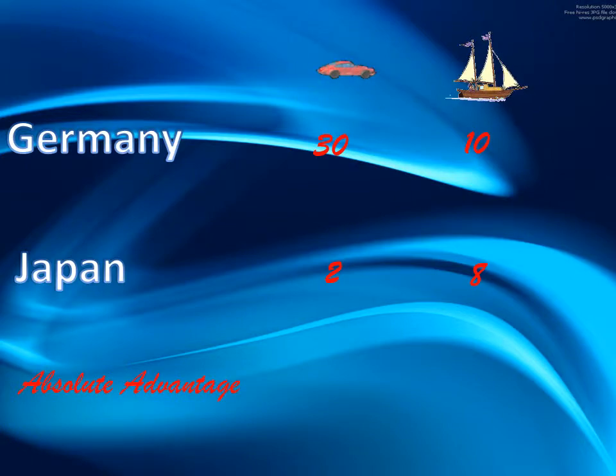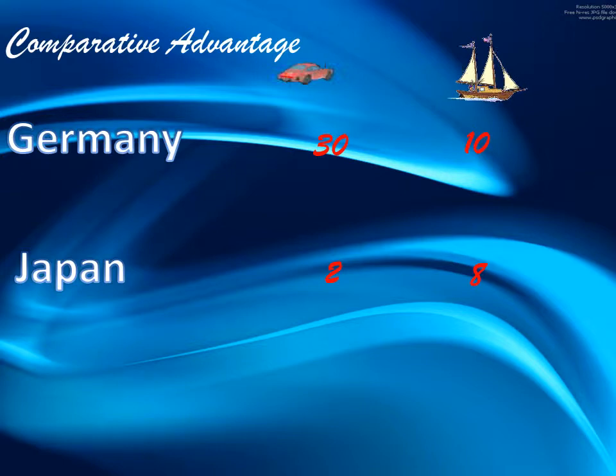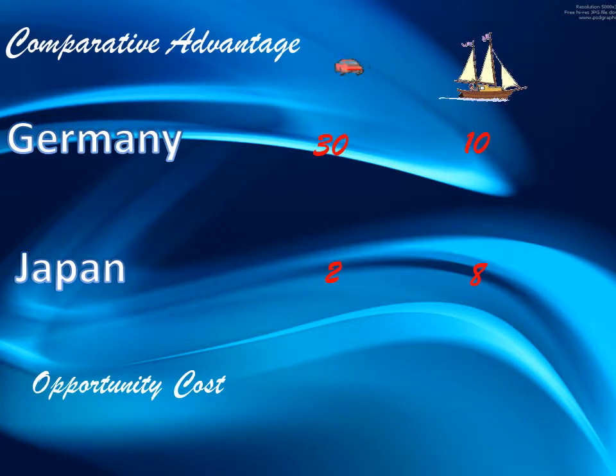We can say that Germany has the absolute advantage over Japan. Absolute advantage simply means higher efficiency in producing something. Although Germany has the absolute advantage, it can further maximize gains by entering into trade with Japan. The theory of comparative advantage focuses more on what is being given up to produce a product. This is also known as opportunity cost, the cost of having to give up something to attain another goal.